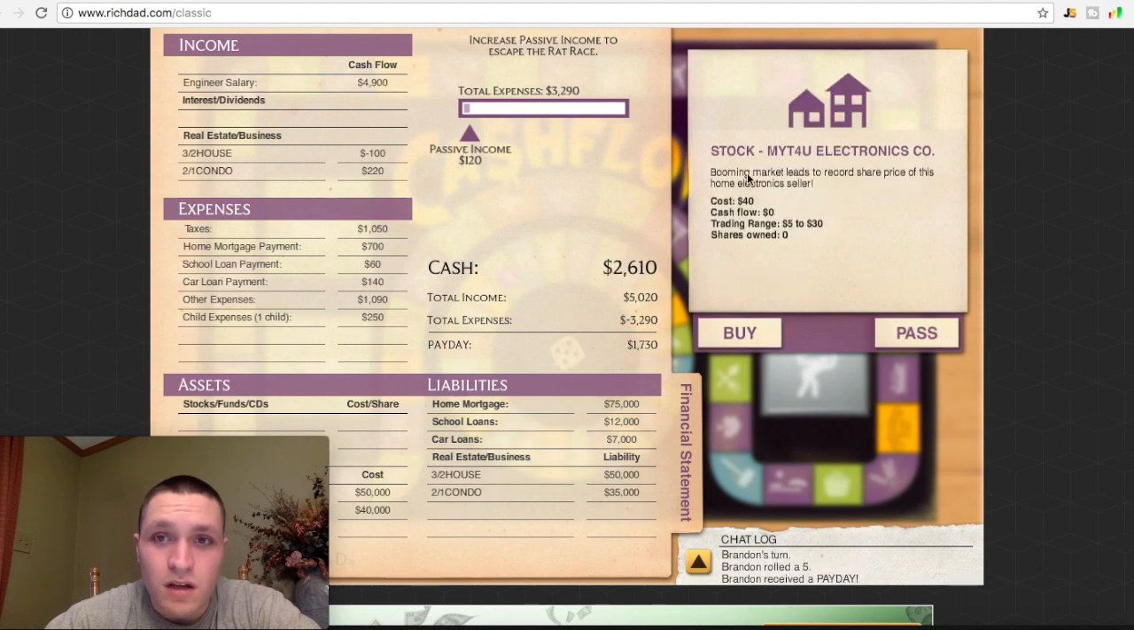Got offered a stock. Stock cost of this MYT4U. Its cost is $40, and it goes from a range of 5 to 30. It's way overpriced right now. So I'm going to have to pass on it.